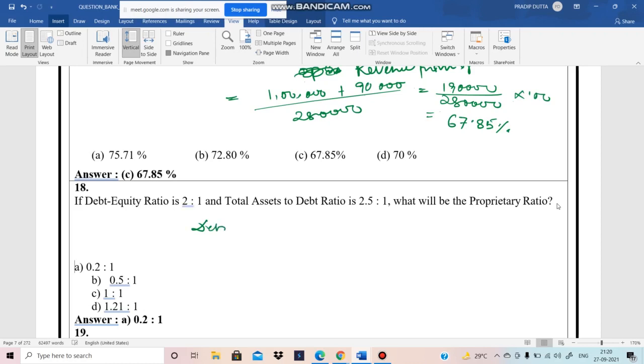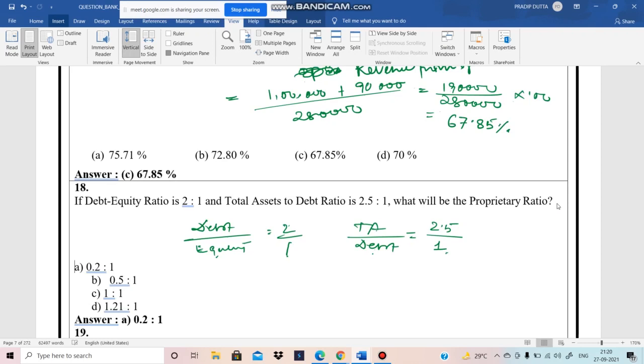Debt equity ratio means debt by equity is 2/1, and total assets to debt is equals to 2.5/1. Just it is a mathematics. Debt by equity is 2:1, and total assets by debt is 2.5:1.